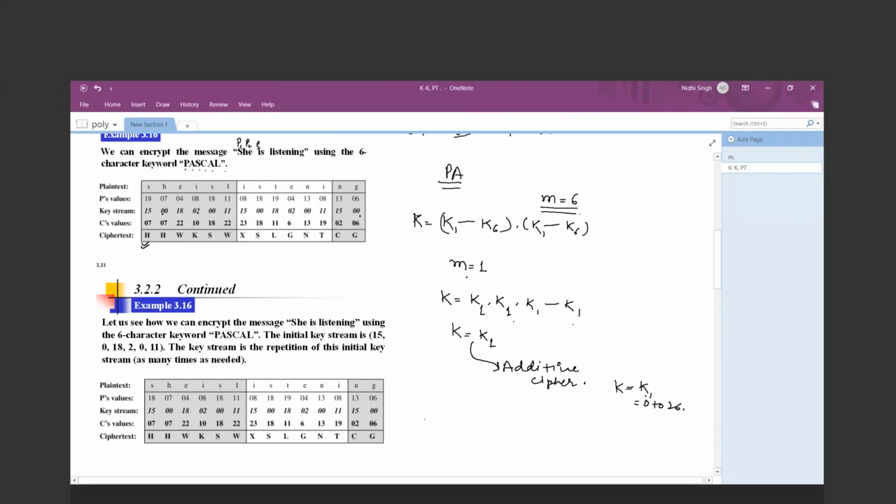And also the Vigenère cipher is known as M additive cipher because we are going to encrypt our plain text characters with the length of the key, which is nothing but m times. ठीक है, m ही है ना, उसके बाद मेरे सारे कैरेक्टर रिपीट हो रहे हैं from the key. So from this statement, Vigenère cipher is known as M additive cipher.